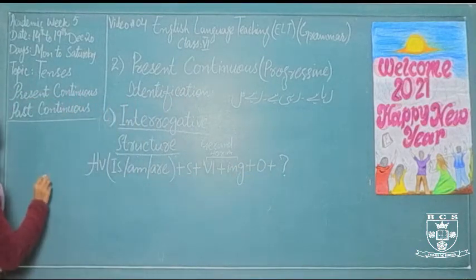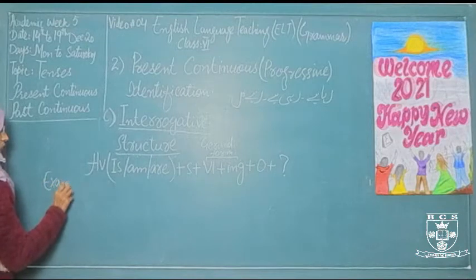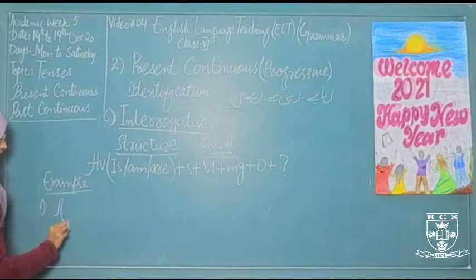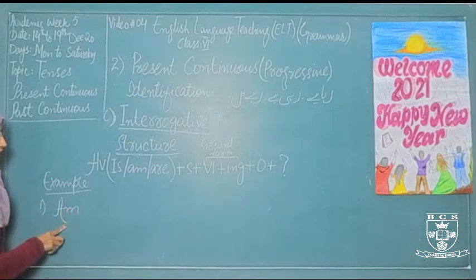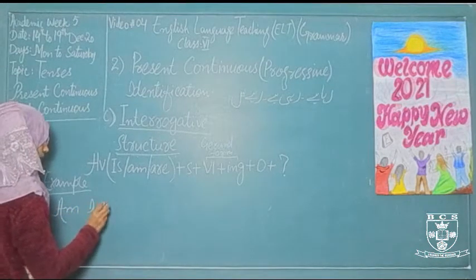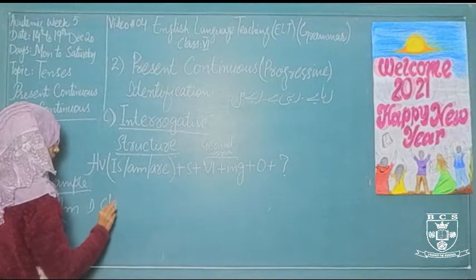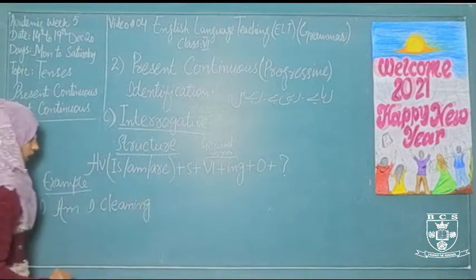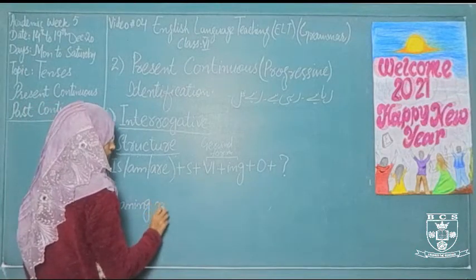So let's discuss the example. Am, this is the helping verb. I, subject I, cleaning, verb with gerund form. Am I cleaning my room?